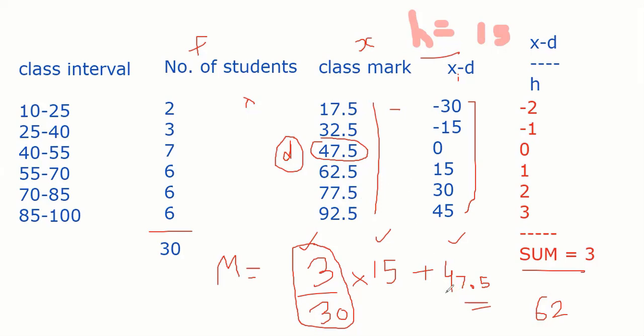Wait, wait. So second step, when we don't do the step deviation, we do only deviation. We took d.